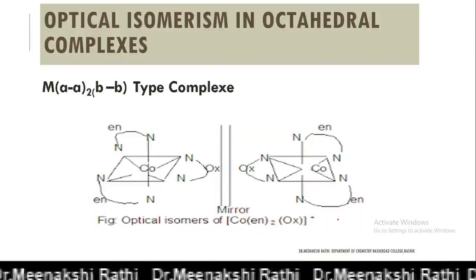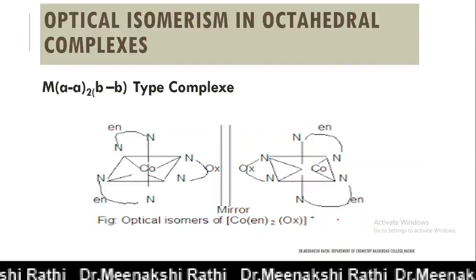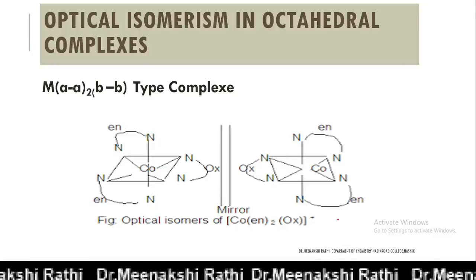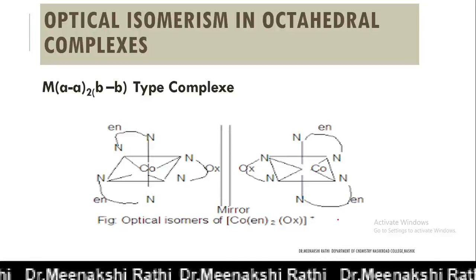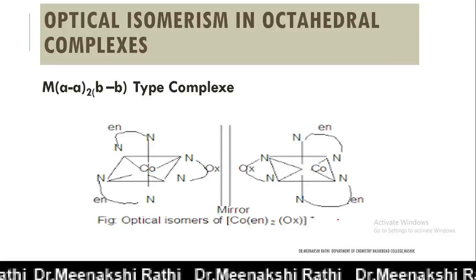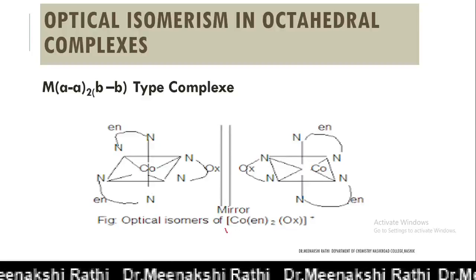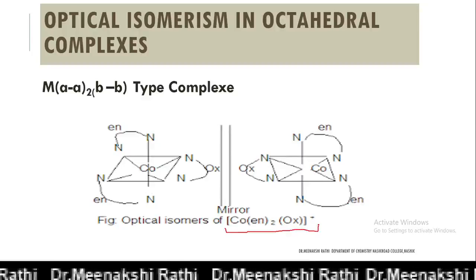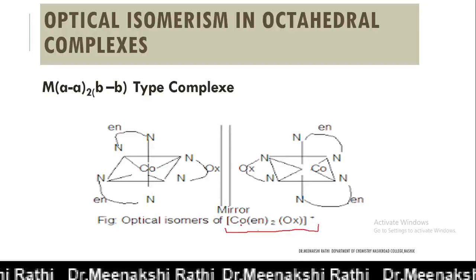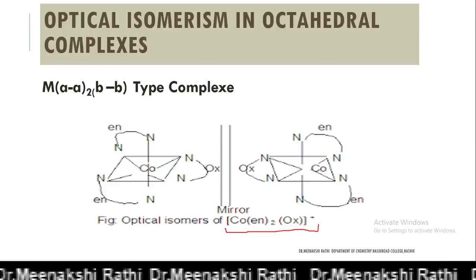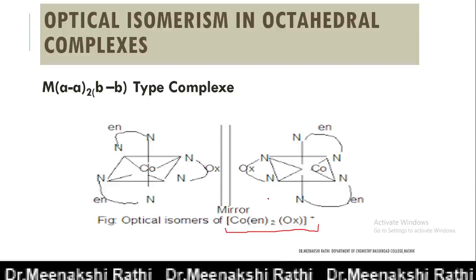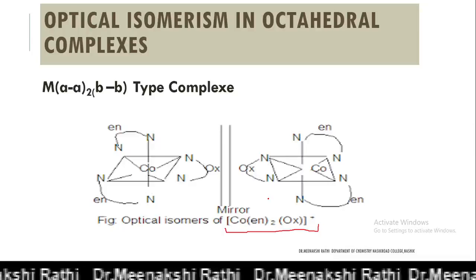Next it is MAA2BB type complex. These complexes also show two optical isomers. Here both AA and BB are symmetrical bidentate ligands. An example of this is bis ethylenediamine oxalato cobalt. Here these two are mirror images of each other, non-superimposable mirror images of each other, and hence they are optical isomers of each other.